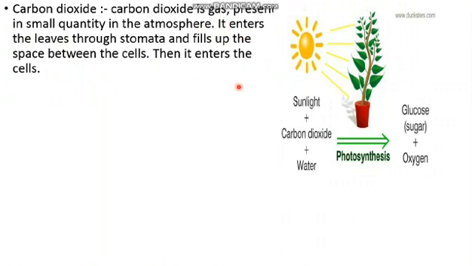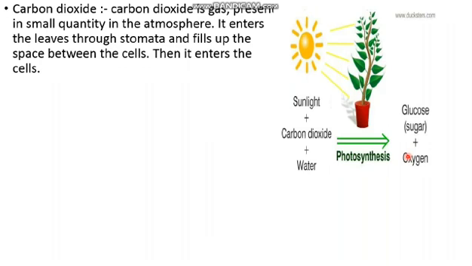It enters the leaf through the stomata. Through the stomata, it enters and fills the space between the cells, then enters the cell. So the process takes place. Okay, students, see here what they require: sunlight, carbon dioxide, water. And this process of photosynthesis takes place and glucose plus oxygen is produced.